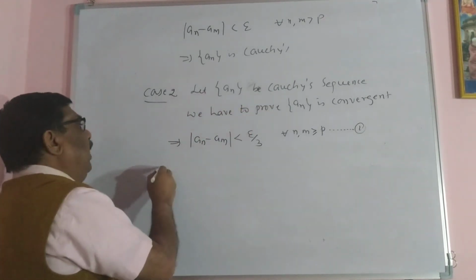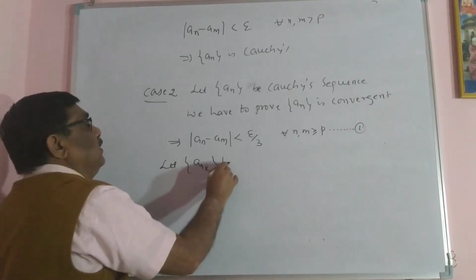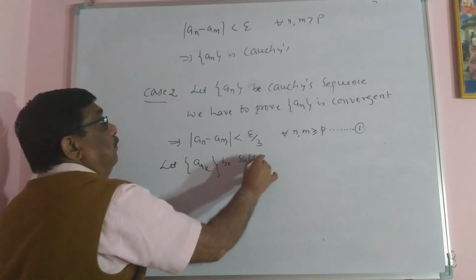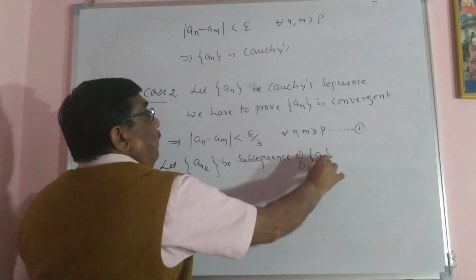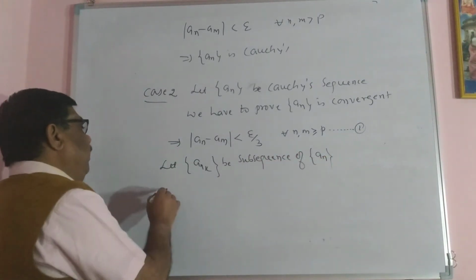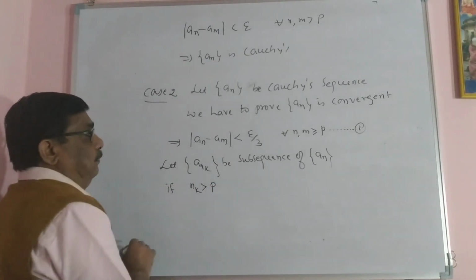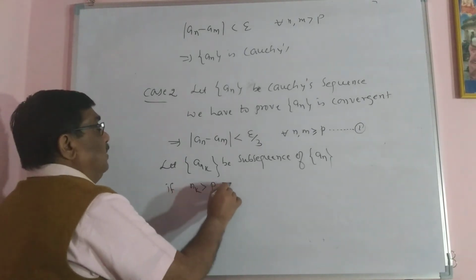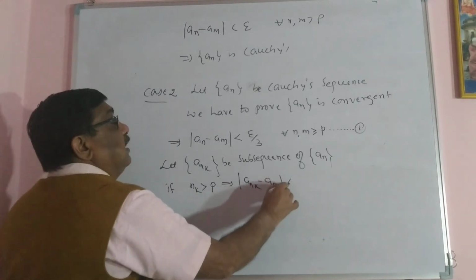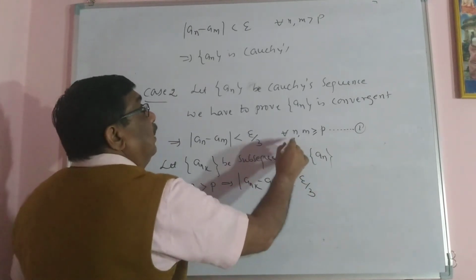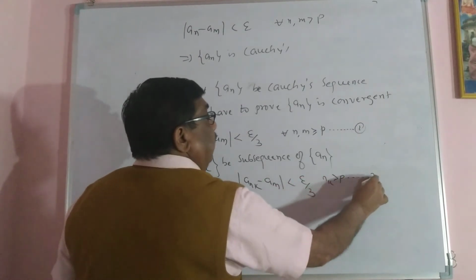Since a_n is a sequence, let a_nk be a subsequence of a_n. If n_k is greater than P, this implies a_nk minus a_m is less than epsilon by 3 because n_k is greater than P. Call this equation number 2.